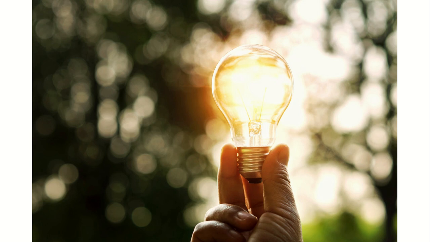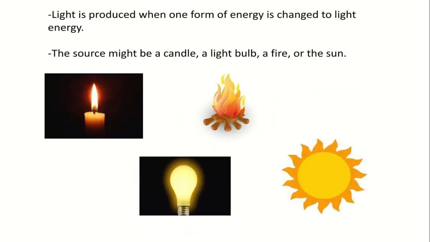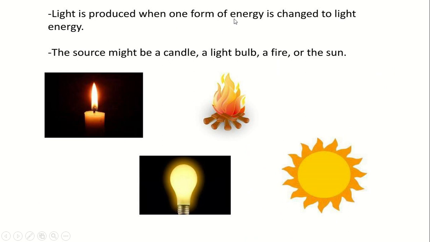Light is one kind of energy. Light is produced when one form of energy is changed to light energy. The source might be a candle, a light bulb, a fire, or the sun. So light is said to be a kind of energy. Energy means what? Energy means the ability to do work, and light has the capacity to do work. That's why light is said to be energy. From different sources we can get light.